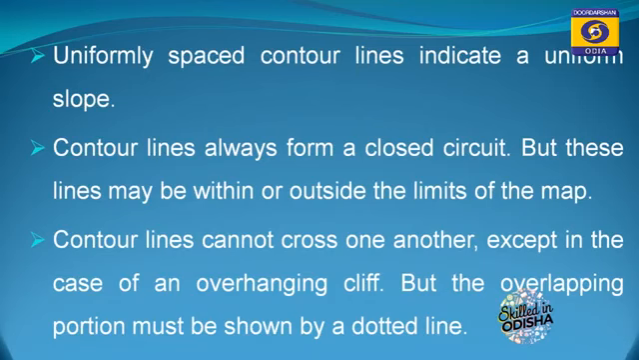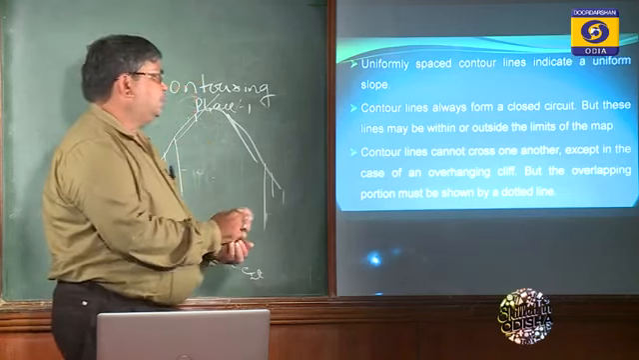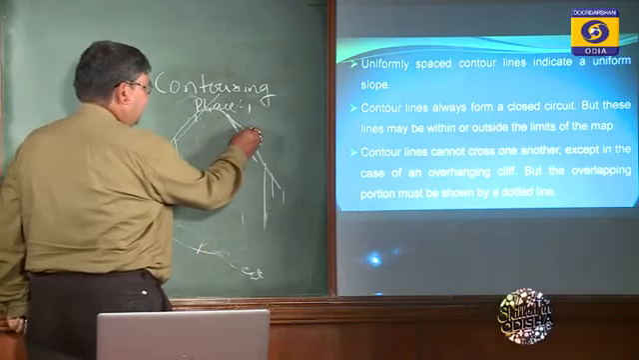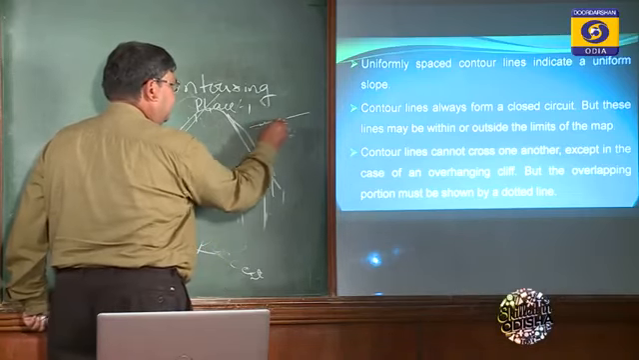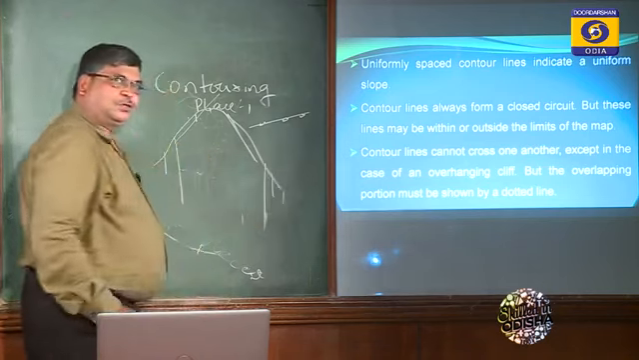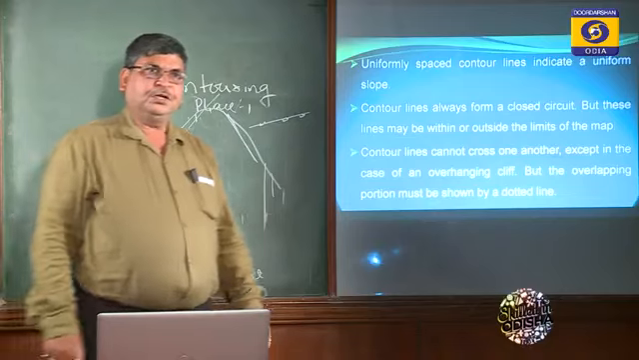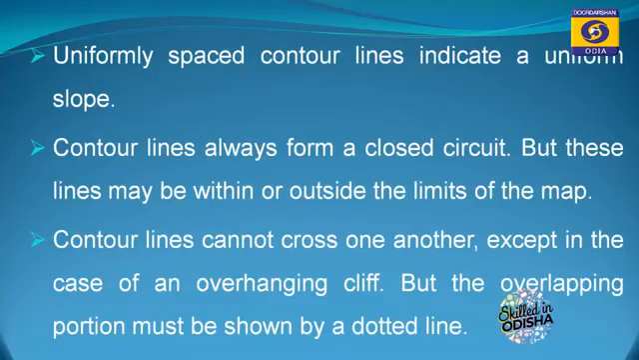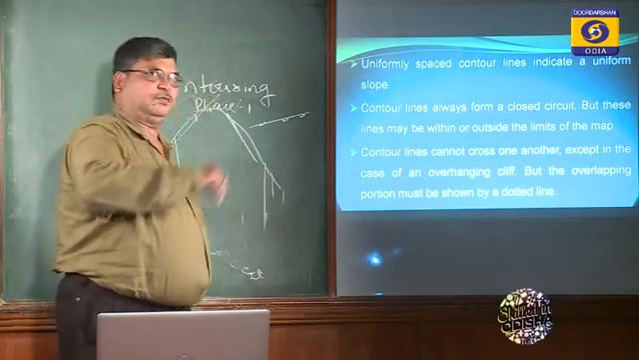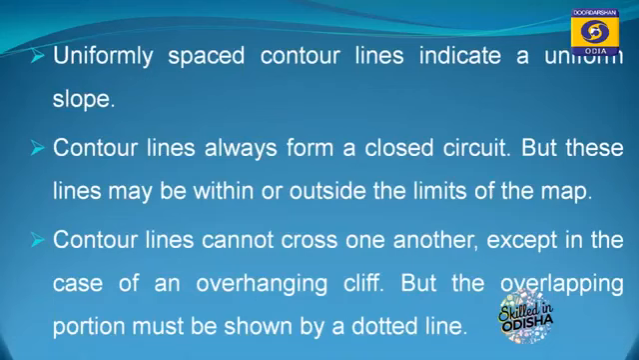So uniformly spaced contour lines indicate a uniform slope. Suppose for example this line, you will find the contours have a uniform slope. Suppose you draw contours. So if you get this type of contour, you will see this is a uniform slope. Contour lines always form a closed circuit. Whatever contour I have already shown you, you will find it starts from one end and it will also end at that point. So it is a closed circuit, maybe within or outside the limits of the map.